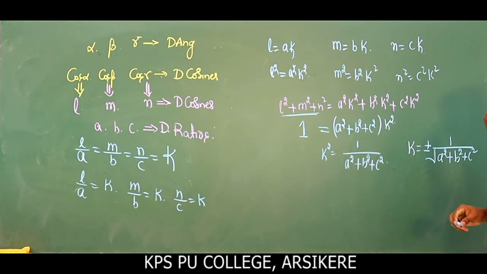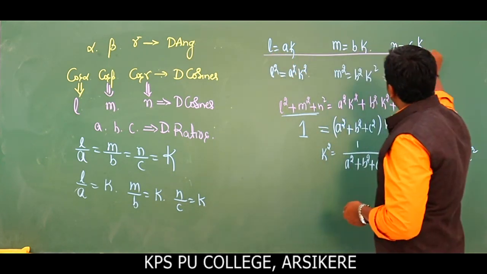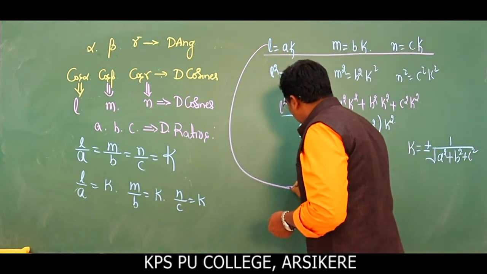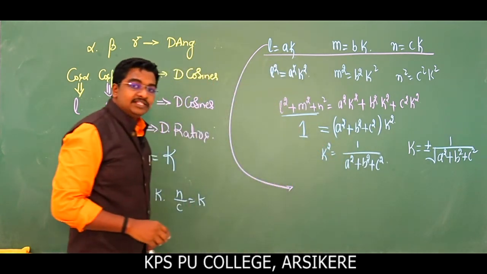K is equal to plus or minus 1 divided by root of A square plus B square plus C square. This is the value. Just remember this one. So we will carry these terms. Okay. So what about L?